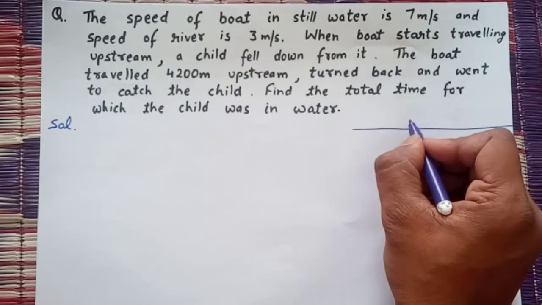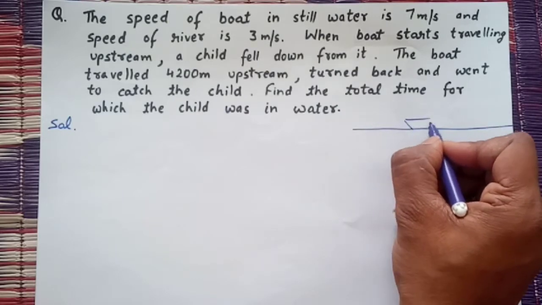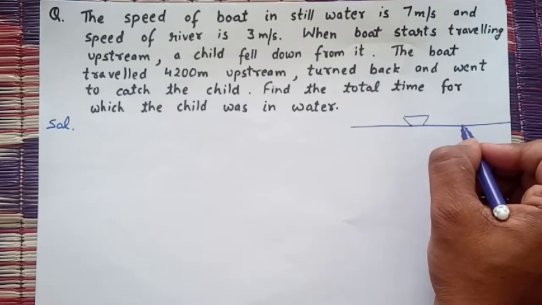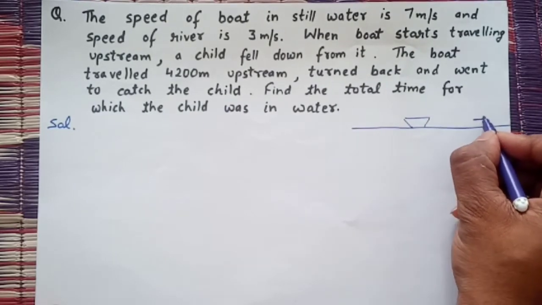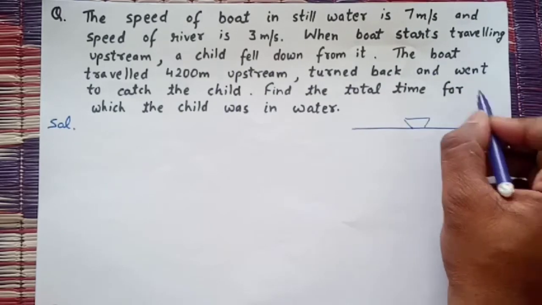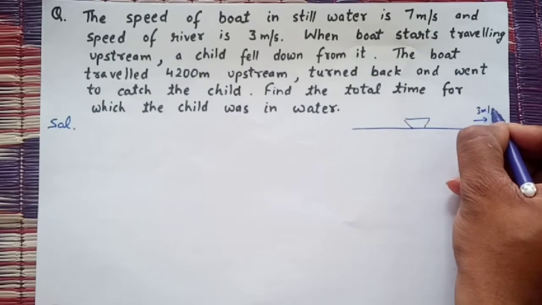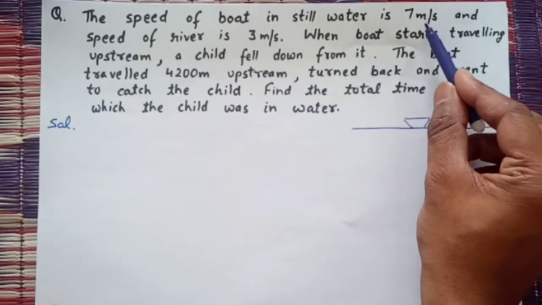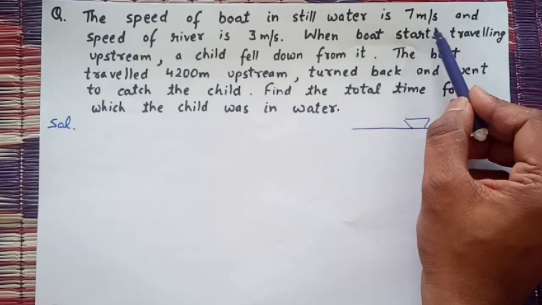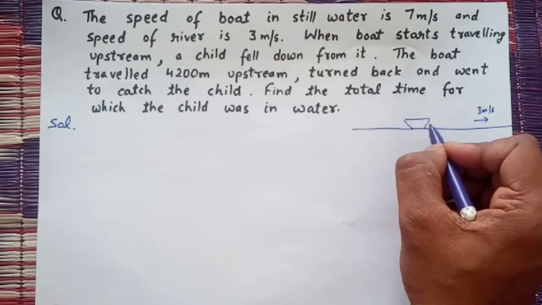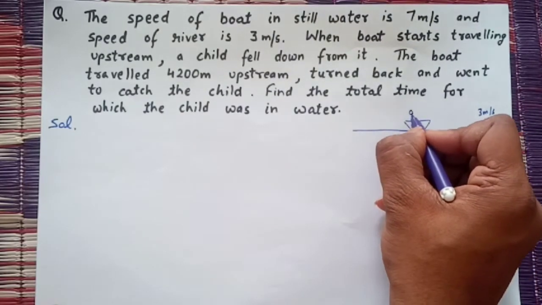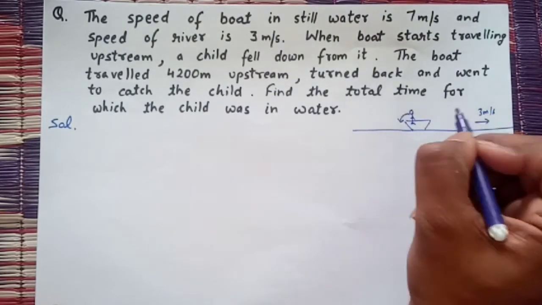This is a river and this is a boat. The river is moving in this direction and the speed of the river is 3 meter per second. The boat can move in still water at 7 meter per second. When the boat starts moving, a child from the boat fell down.